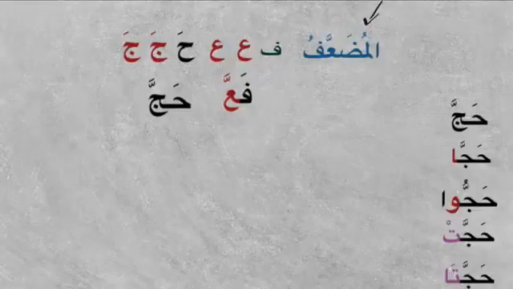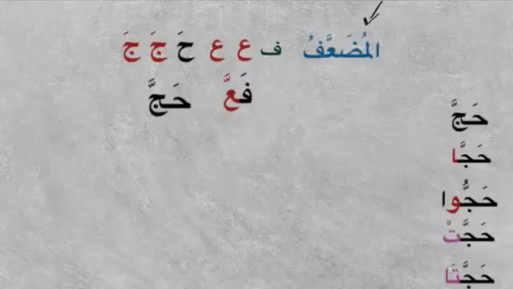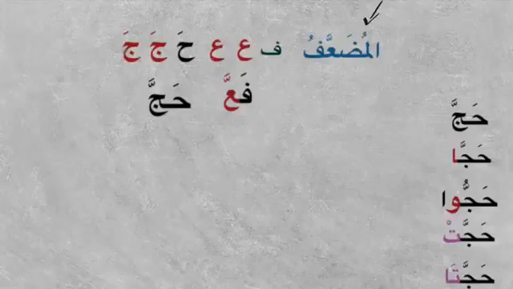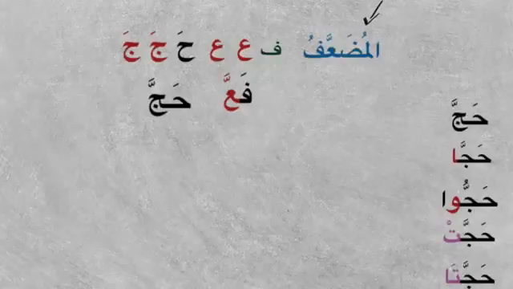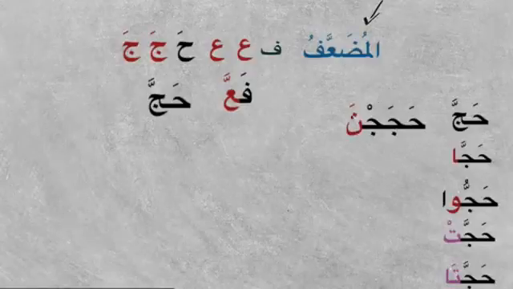In the sakin pronouns, the muda'af will have its idgham, and when the mutaharrik pronouns in madi come, which starts from hunna, what happens? The idgham is broken, so we have to go back to the original, which is hajaja. When a mutaharrik pronoun comes, the lam kalima gets a sukoon, and what we have here now is hajajna. This is where the idgham is broken and the original root form is brought back. So from here it becomes quite easy.